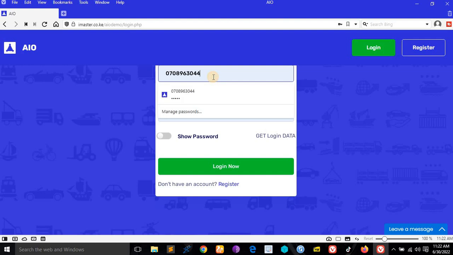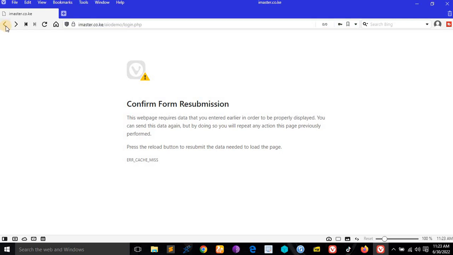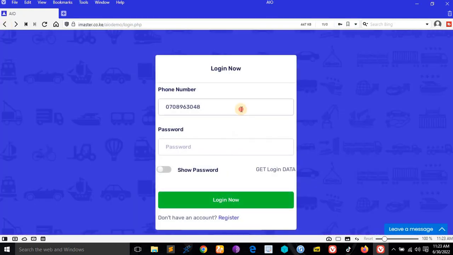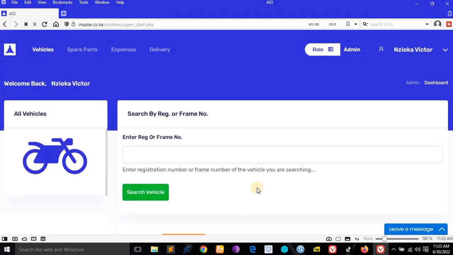So let me log in as the boss. For example, the login data is here. You can see admin verified 0, and the password is here, so you just copy this and paste it. Personally, I'm not going to copy, because I am the one who has been developing this system and I know everything about it. You just enter the password like that, then log in. Now we are logging in as a verified admin.